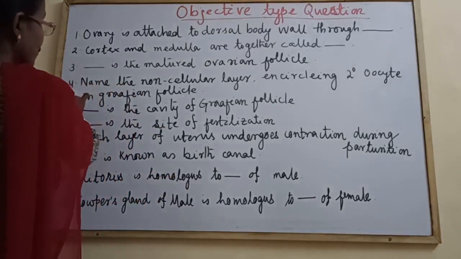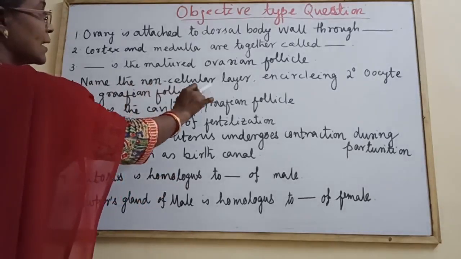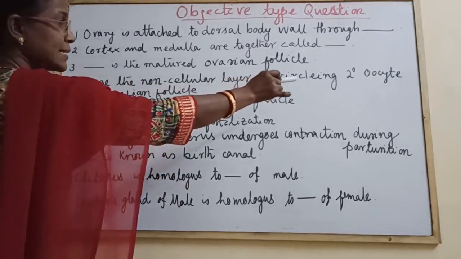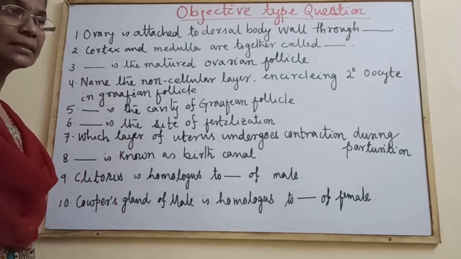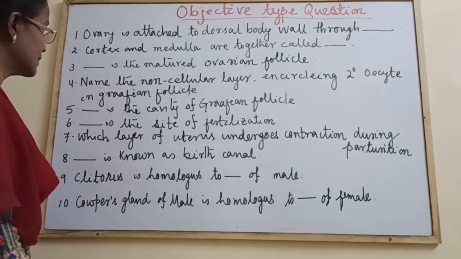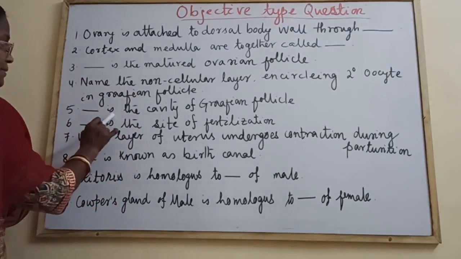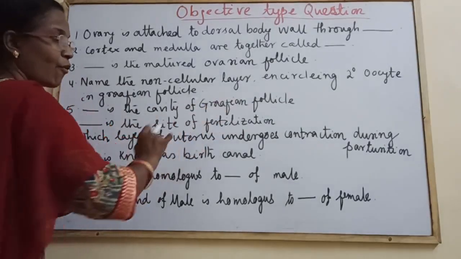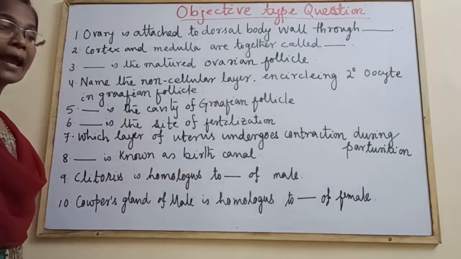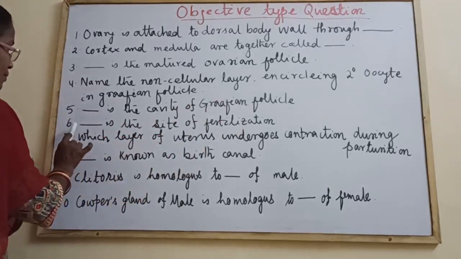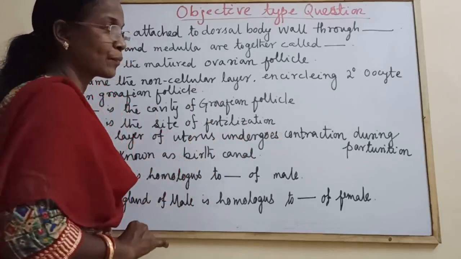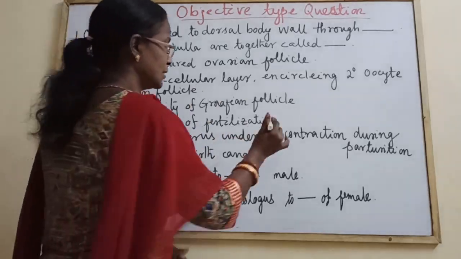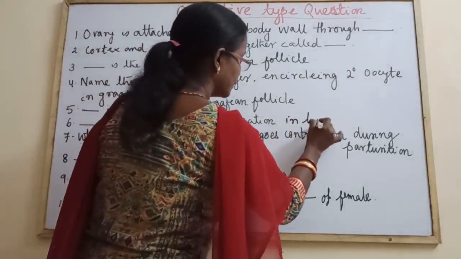Name question number 4. Name the non-cellular layer encircling secondary oocyte in Graafian follicle. This is the zona pellucida. Dash is the cavity of Graafian follicle, follicular antrum. Dash is the site of fertilization in human.